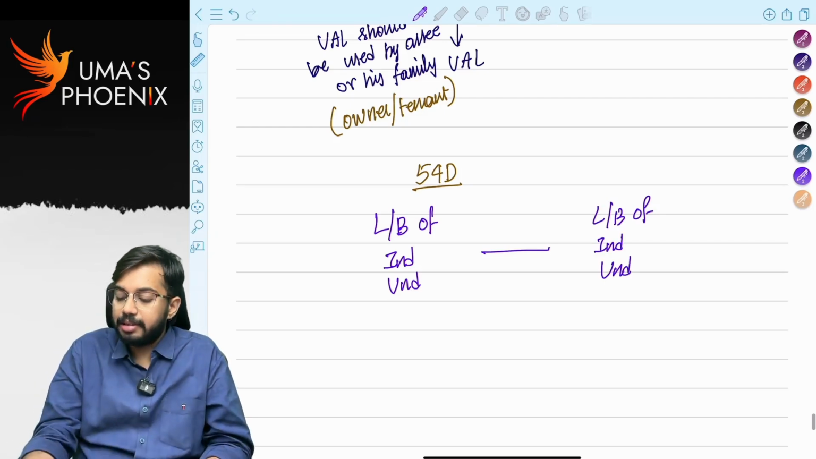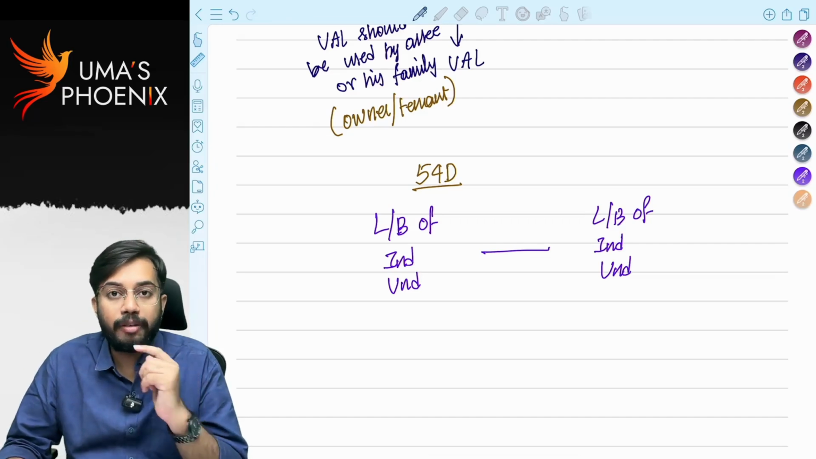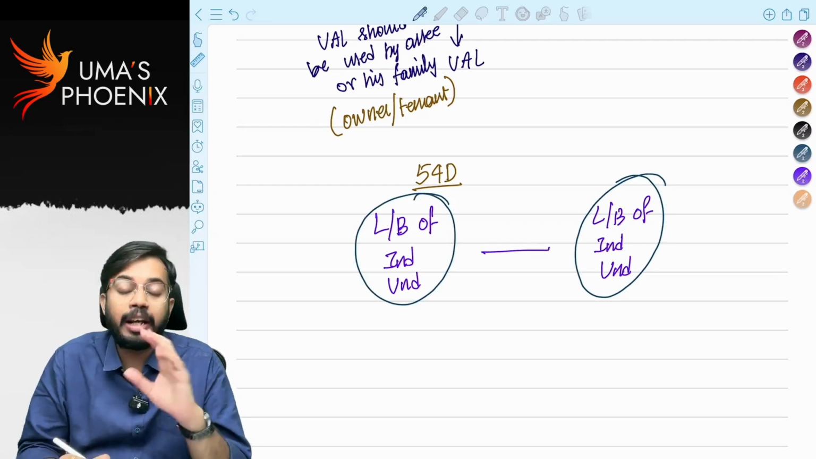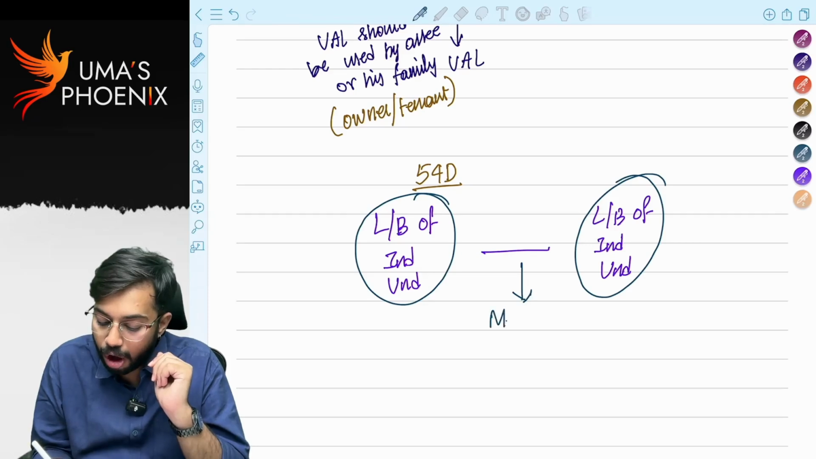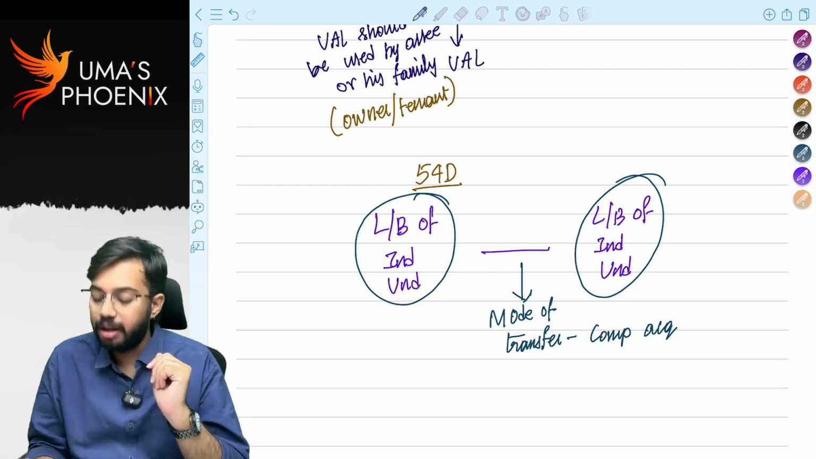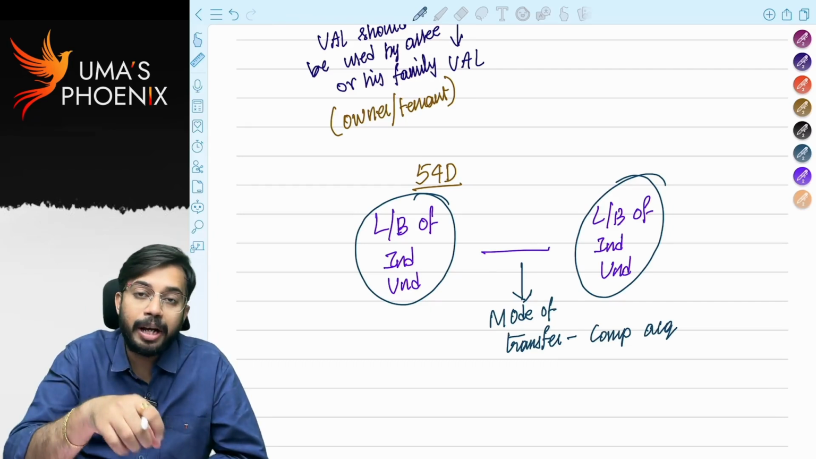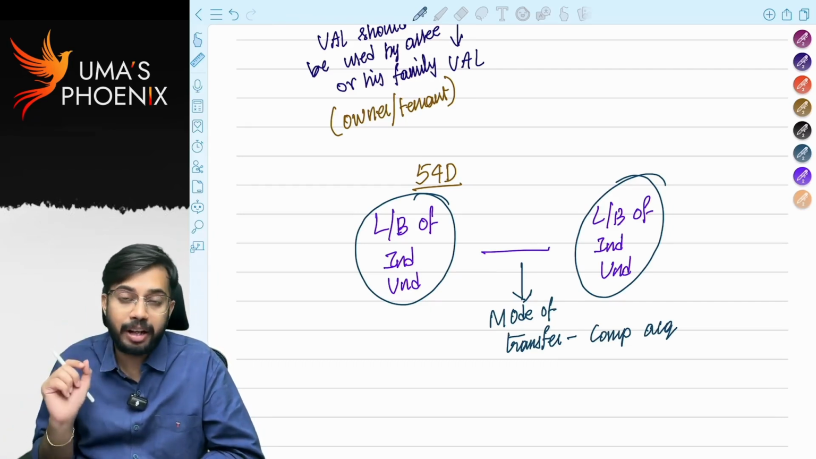What do you mean by this? The asset required to be transferred is land or building of industrial undertaking. Reinvestment should be made in land or building of industrial undertaking. Then only exemption under section 54D is available. However, the mode of transfer should be by way of compulsory acquisition. Is it clear? That means only by way of compulsory acquisition. If land or building of industrial undertaking is acquired, then only exemption under 54D is available.